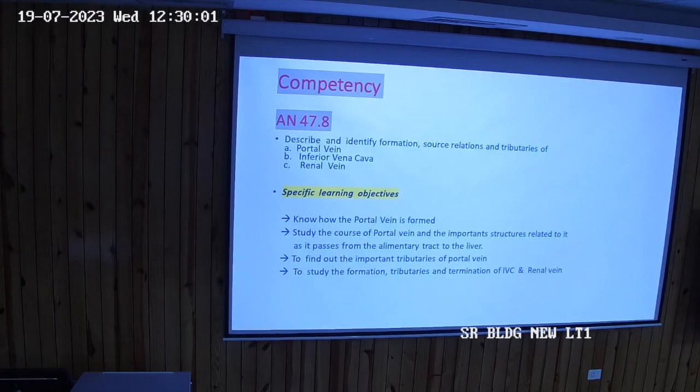There are three structures going up. Okay, so along with a bile duct, you know the bile duct opens over here, and along with the hepatic artery.